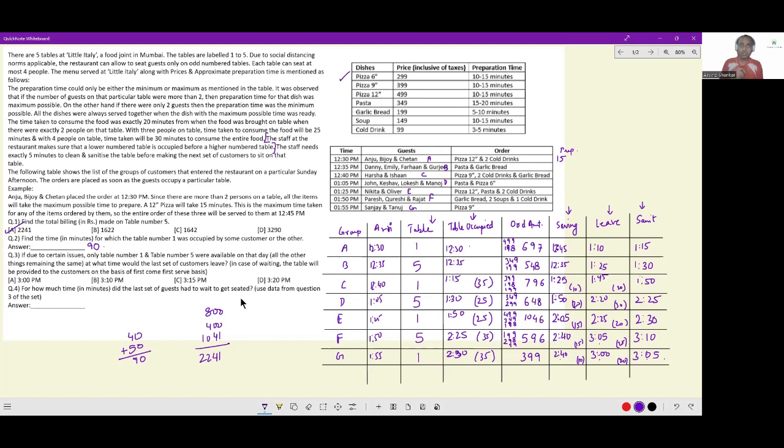See, last set of customers leaving, you can define it in 2 ways. The last set of customers, the group of people who are leaving last, and the last set of customers can also be the last set of customers in the list, Sanjay and Tanuj, group G. Now see, for group G, the leaving time is 3 o'clock. Group G leaves at 3 o'clock. But the people who leave the restaurant last will be group F, in fact, and they will leave at 3:05.